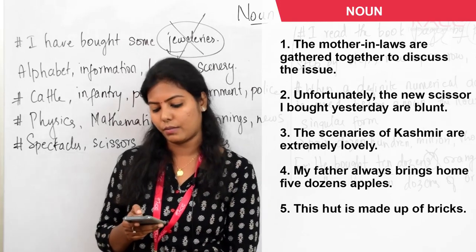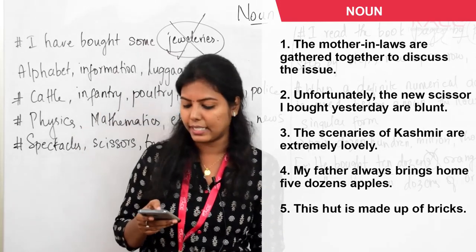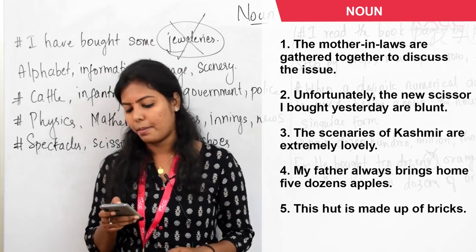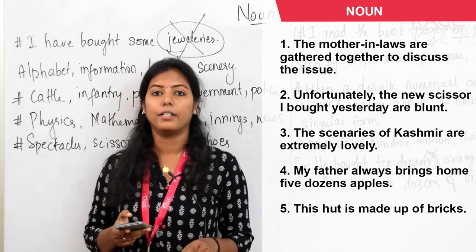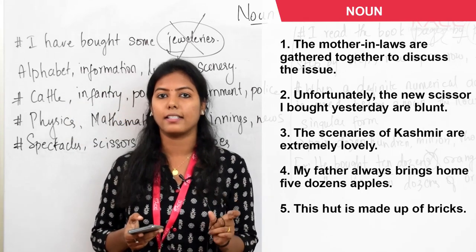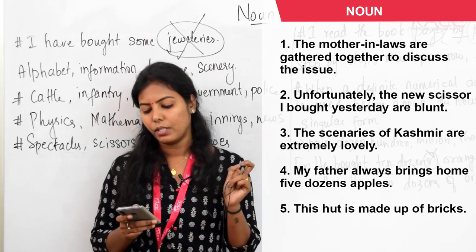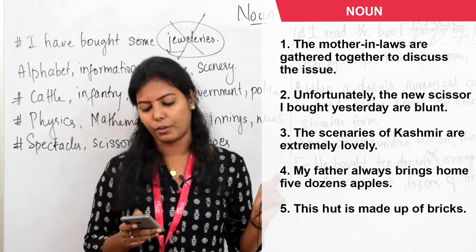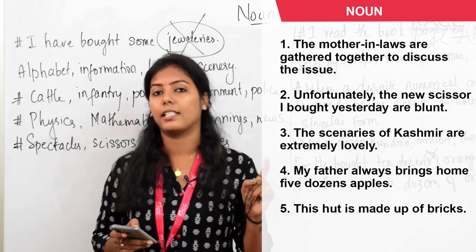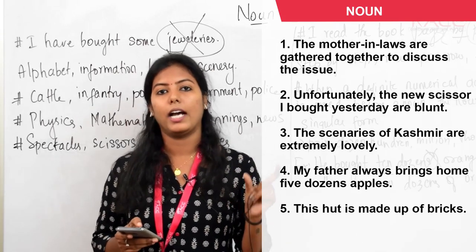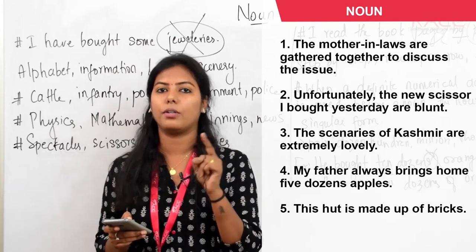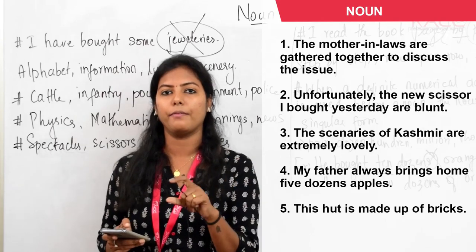Okay. So next one. Unfortunately, the new scissor I bought yesterday are blunt. We do not have a word as scissor. It doesn't exist. We always use scissors. So in this sentence, the new scissors are blunt. We see scissors is plural, and that's why we are using are blunt and not is blunt, because plural always has a plural verb.